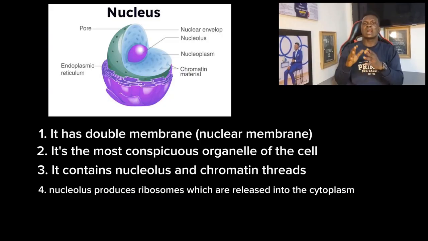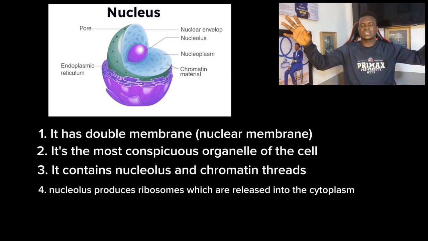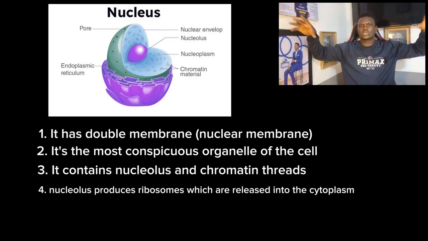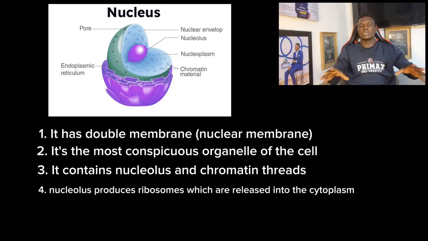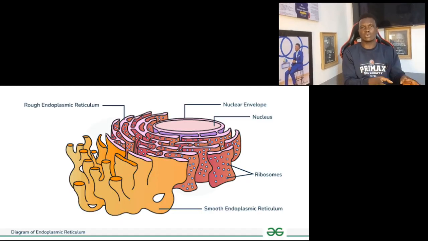This ribosomal RNA produces ribosomes, and the ribosomes are involved in protein synthesis. So let's look at it. When the nucleolus secretes the ribosomes, these ribosomes are released to the outside of the nucleus, which we call the cytoplasm. These ribosomes attach to a structure that is also double membraned. This structure is called endoplasmic reticulum.